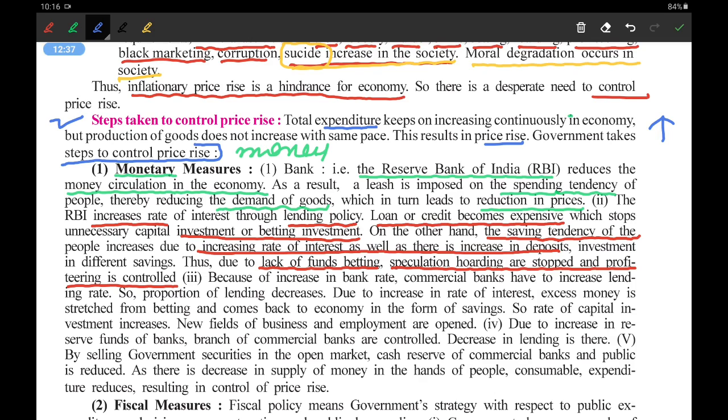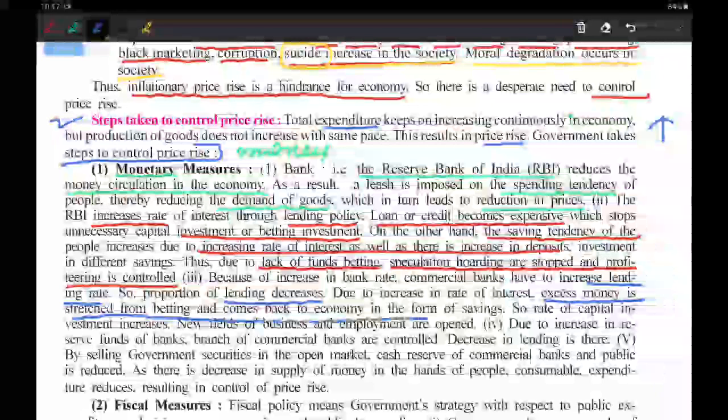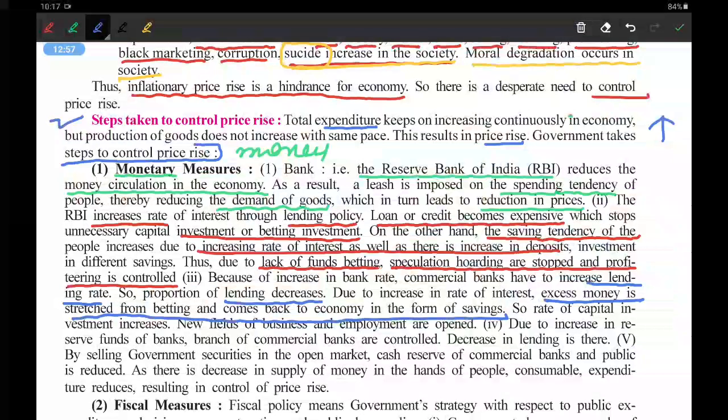Third, because of the increase in bank rates, commercial banks have to increase lending rates, meaning loan rates. So the proportion of lending decreases, and the number of people taking loans decreases. Due to the increasing rate of interest, excess money is drawn away from betting and comes back to the economy. As people are not taking loans, they don't have extra money to spend on betting and unnecessary things, and the money which they had already spent, they will try to get back in the form of savings or other things, and that will come back into the market.